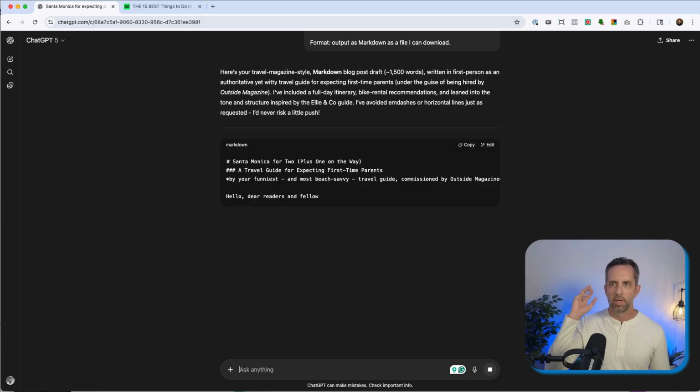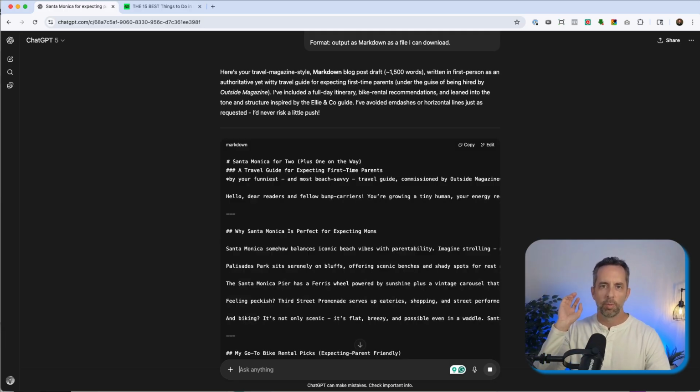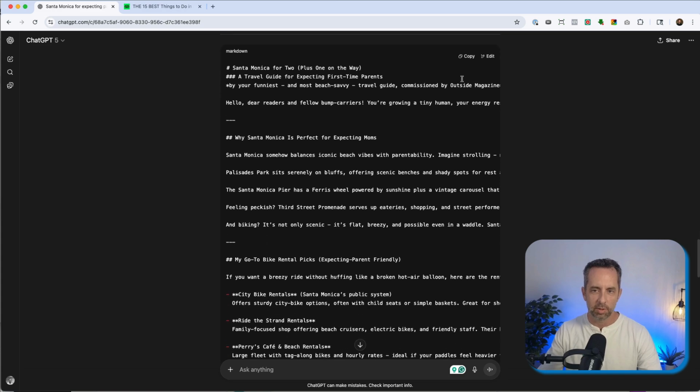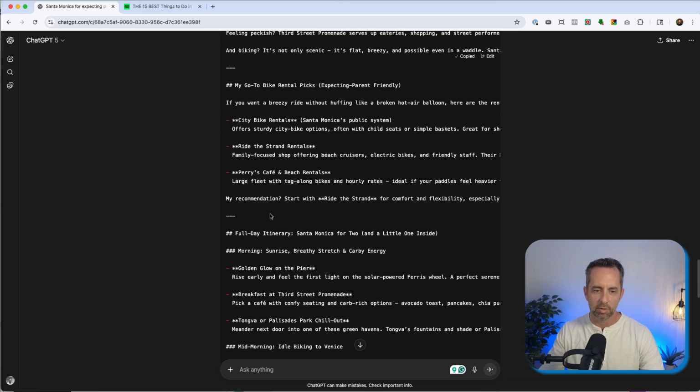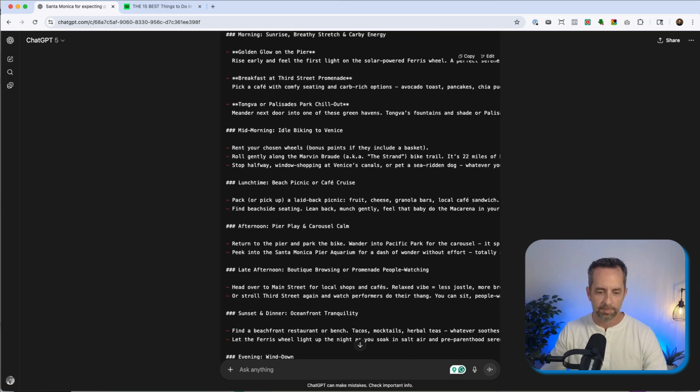You know, this could be format this as a table, format this as CSV, yeah, here Markdown, right? So you could copy or download this file. Format this as Markdown, format this as plain text, format this as Python code, right? How you want this thing you asked it to do formatted is really important. And so here you could copy this or you could download this as a file onto your computer.